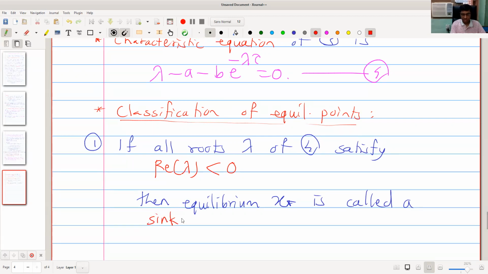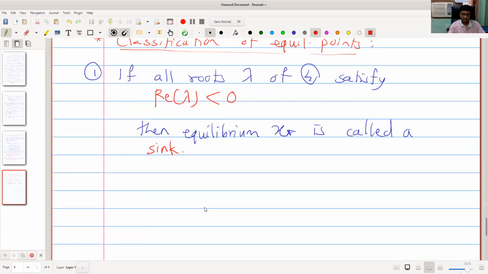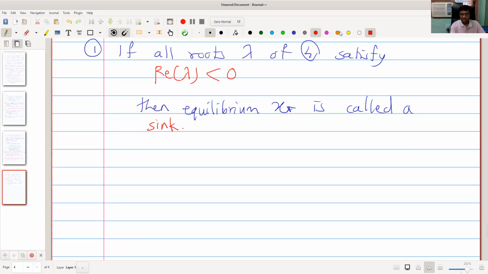Okay. If all the roots of the characteristic equation have negative real part, then equilibrium point x star is called a sink. Note that sinks are asymptotically stable equilibrium points.